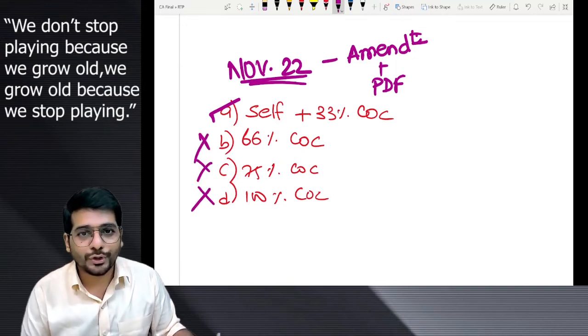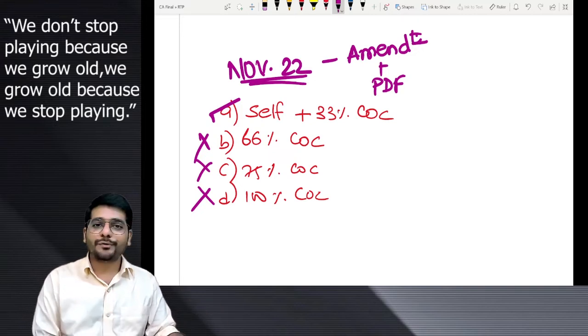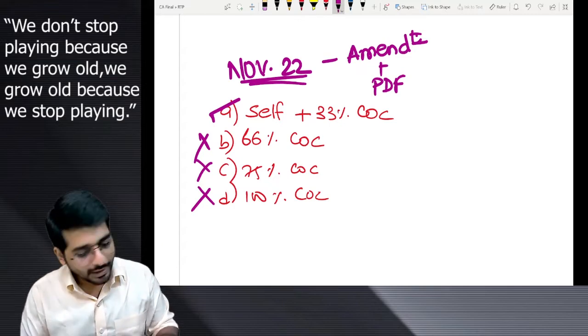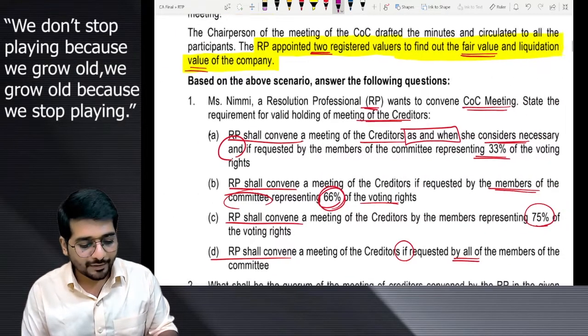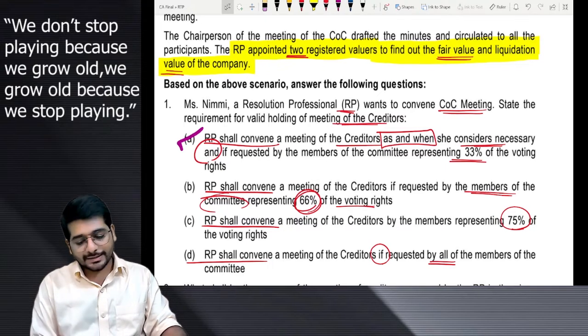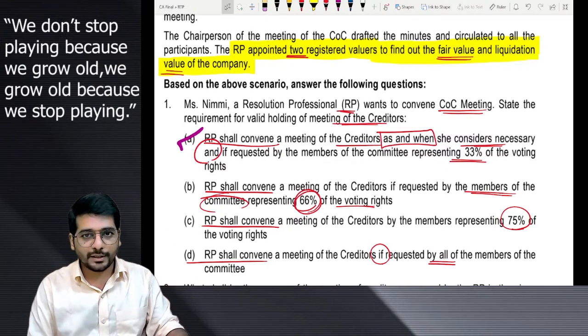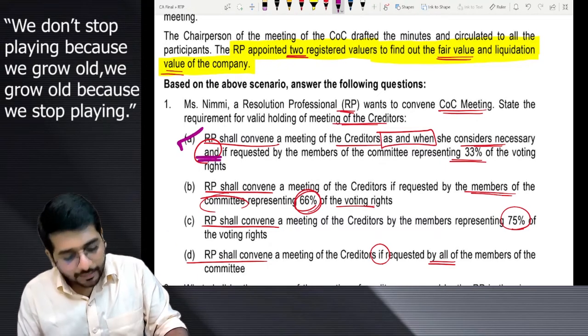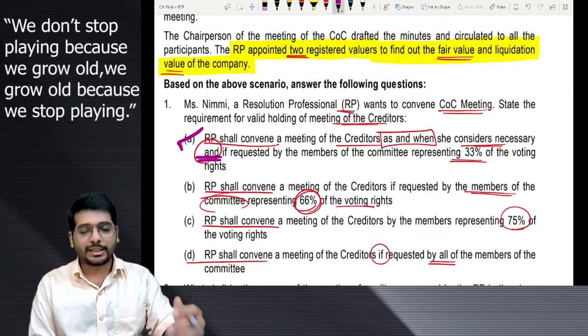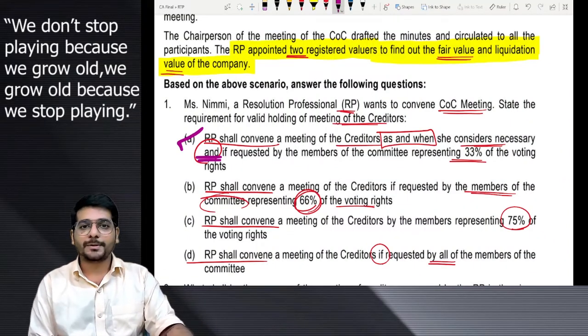But of course, I should not tell you that in the beginning itself, I should give you a chance to try. So we were waiting for you to try. I hope you have written the answers in the chat box also or on a piece of paper. And with that, we have our first answer. RP shall convene the meeting as and when RP considers necessary, and if requested by the committee members holding 33% of the voting rights, they can request the RP.